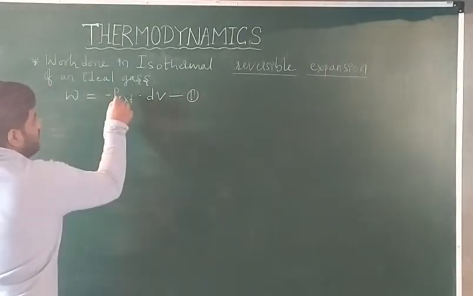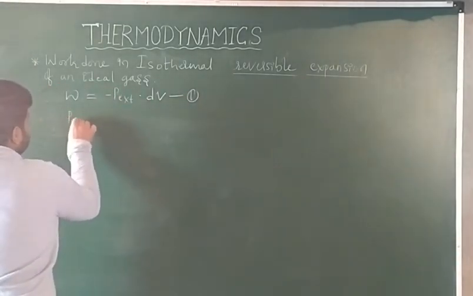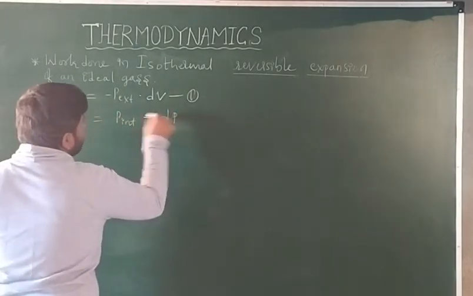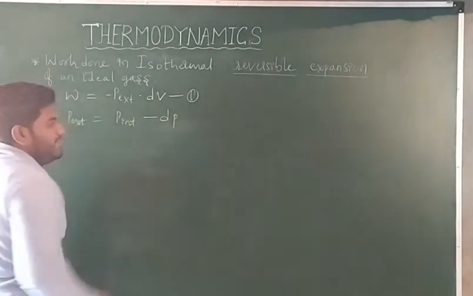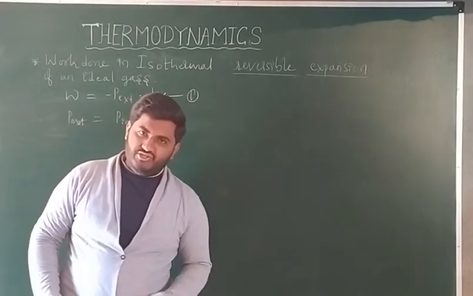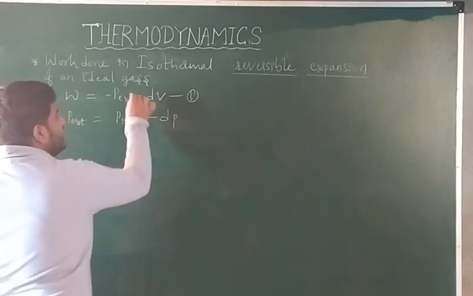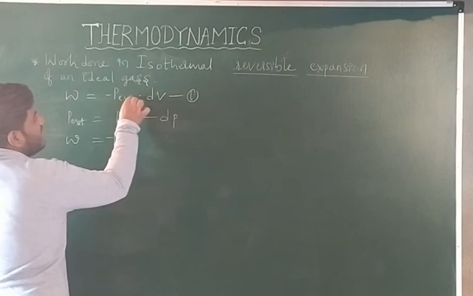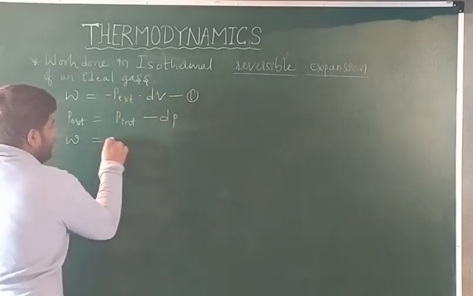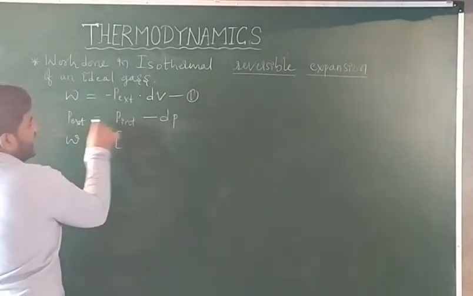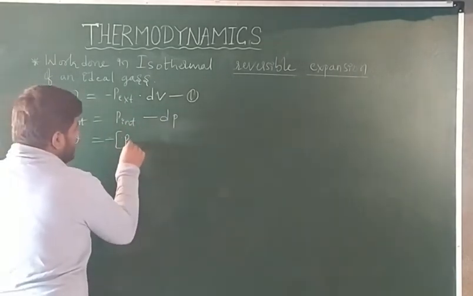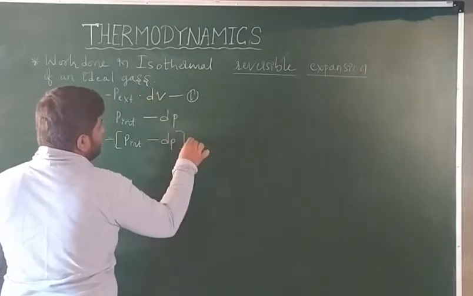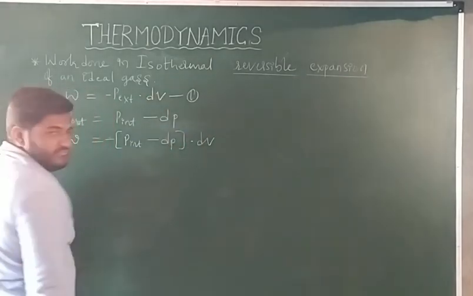Now whatever P external is there, that is nothing but P internal minus dP. dP is a small pressure change. Okay, now let us put this value in here. W is equal to minus, in place of P external, we are having P internal minus dP, into dV.